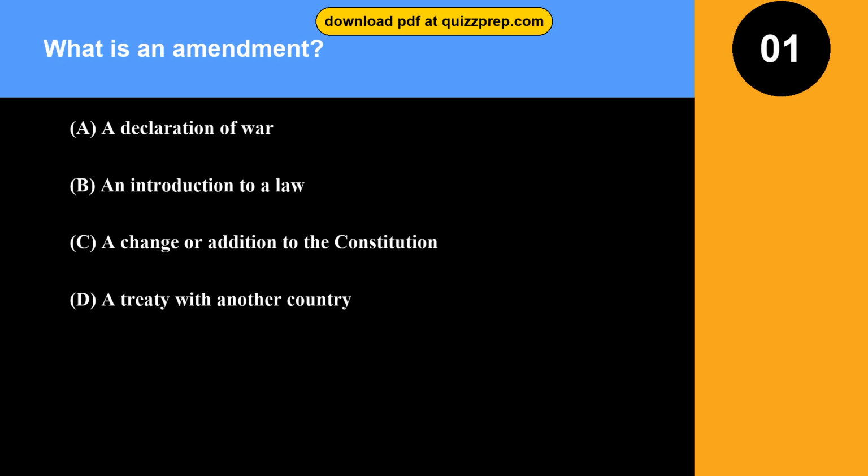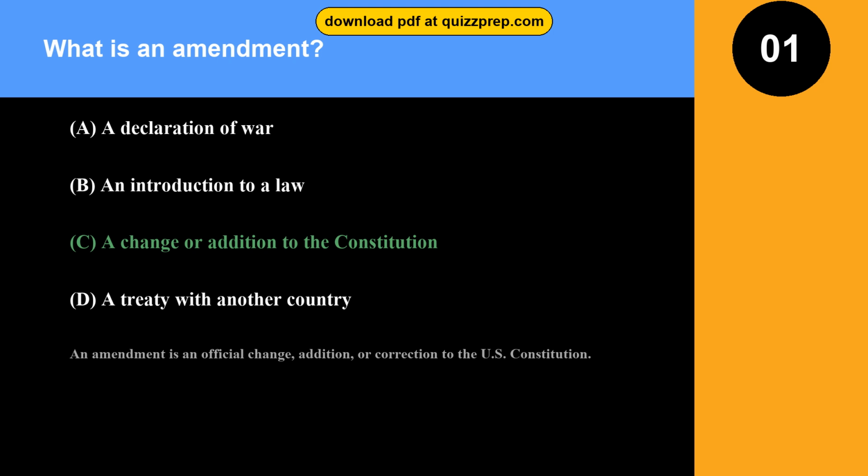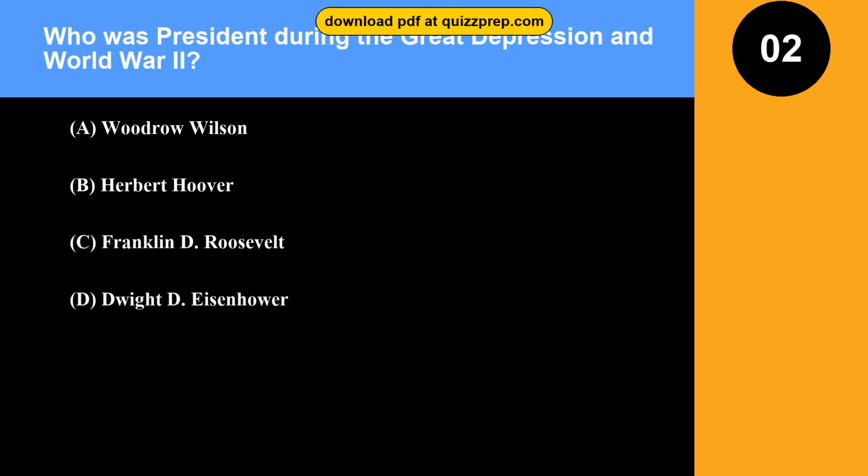Question 1. What is an amendment? Option A. A declaration of war. Option B. An introduction to a law. Option C. A change or addition to the Constitution. Option D. A treaty with another country. The correct answer is option C, a change or addition to the Constitution. An amendment is an official change, addition, or correction to the U.S. Constitution.